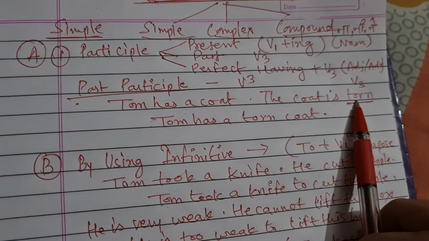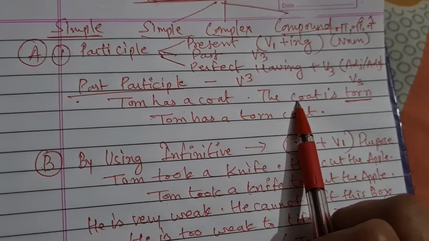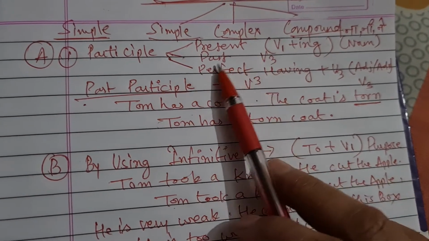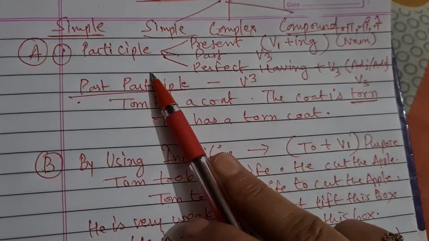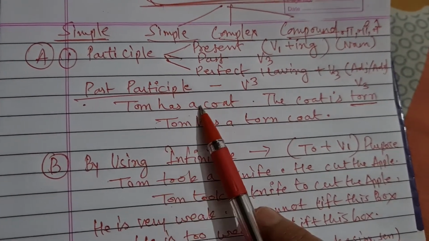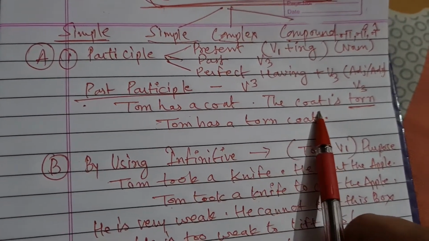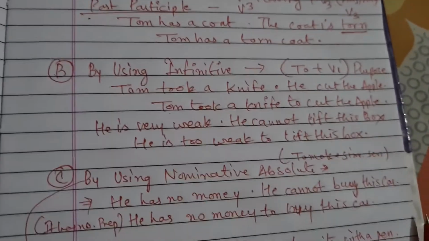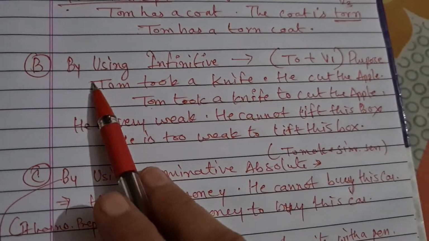Because this is past information which has already happened, we will change only into the past participle by using V3 only. So, Tom has a torn coat. Hope this is understood, students. Let's move forward to your next part.